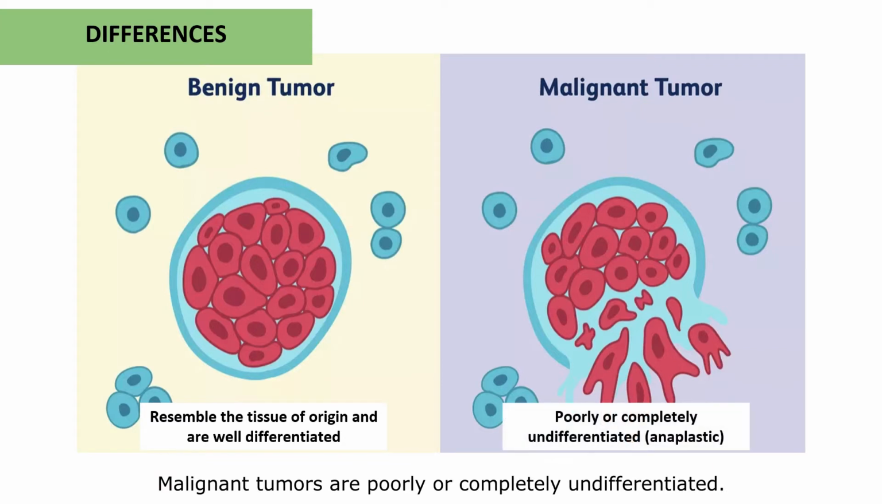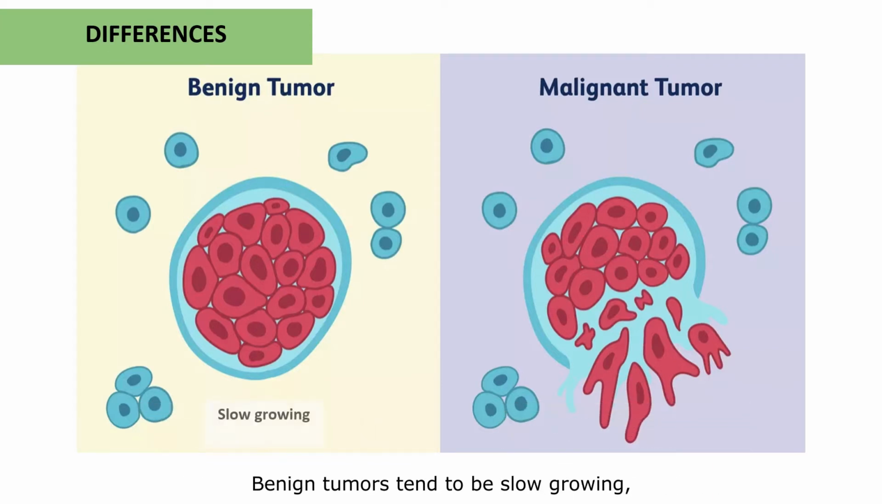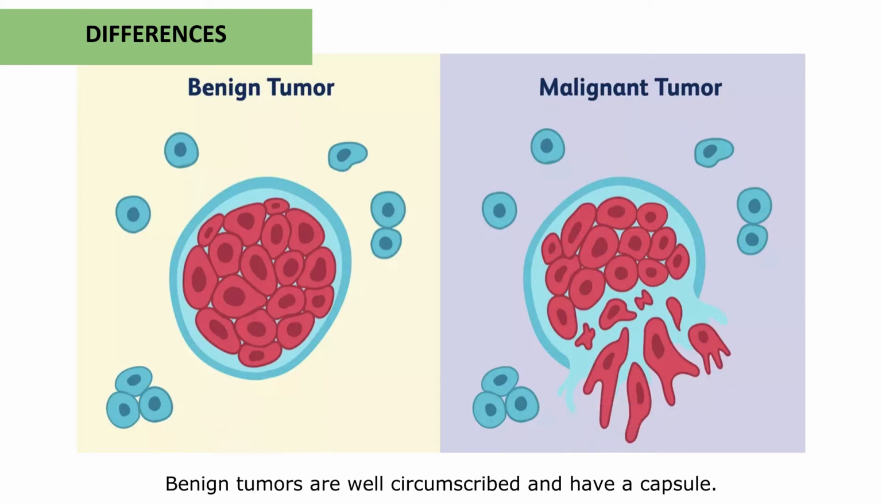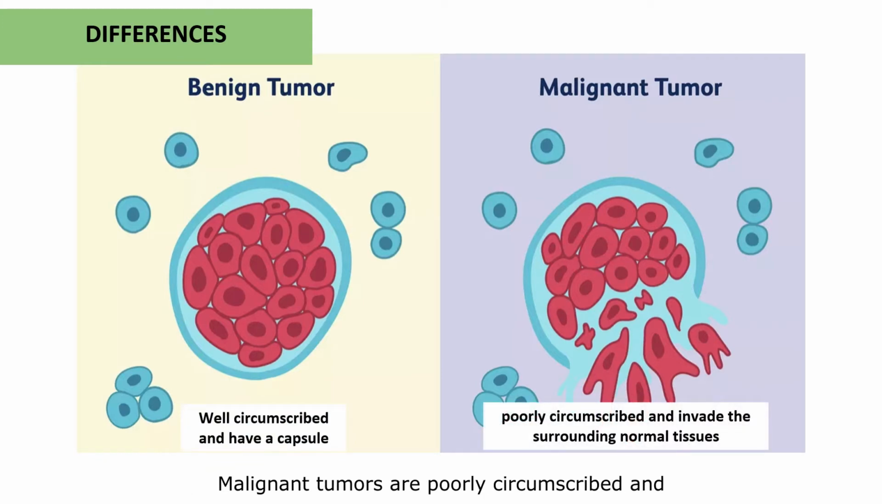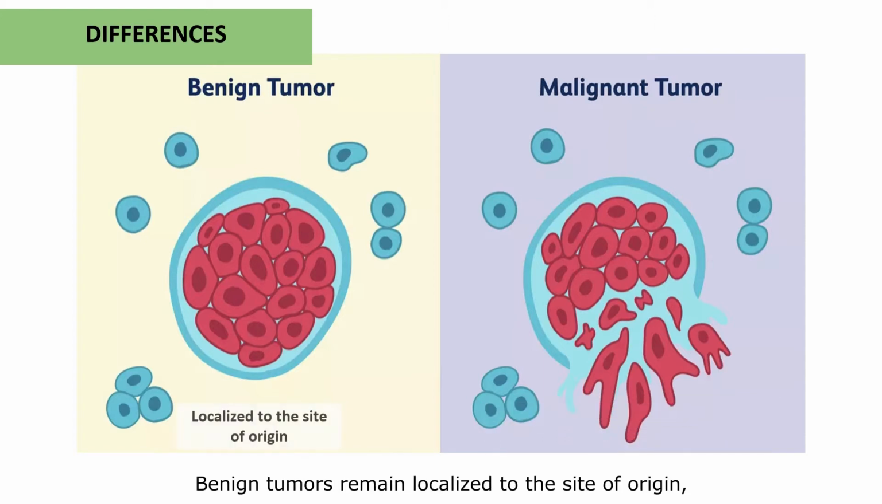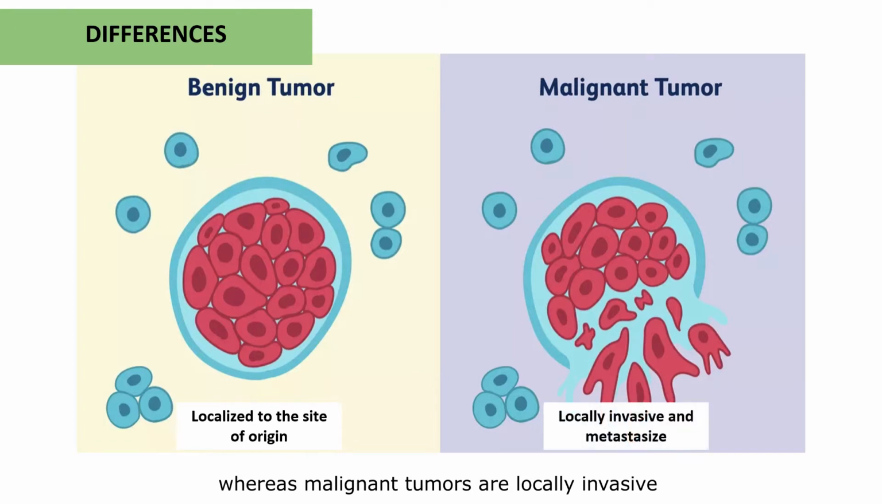Malignant tumors are poorly or completely undifferentiated. Benign tumors tend to be slow growing, whereas malignant tumors generally grow faster. Benign tumors are well circumscribed and have a capsule, while malignant tumors are poorly circumscribed and invade the surrounding normal tissues. Benign tumors remain localized to the site of origin, whereas malignant tumors are locally invasive and metastasize to distant sites.